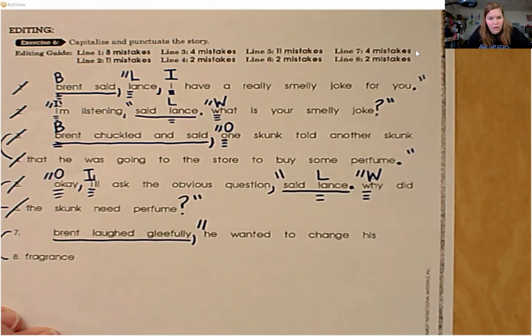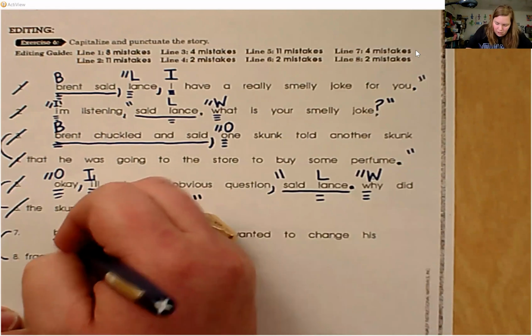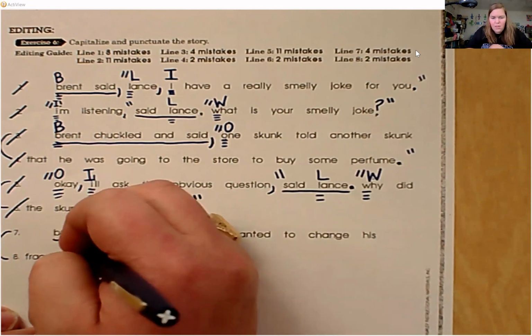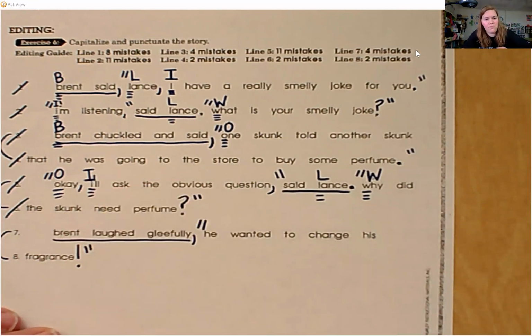He wanted to change his fragrance. Now, if you're answering a joke, that's the answer to the riddle, do you think that he would say it with a period or an exclamation point? Well, he laughed gleefully. He wanted to change his fragrance. I'm going to put an exclamation point and then end the quotes.